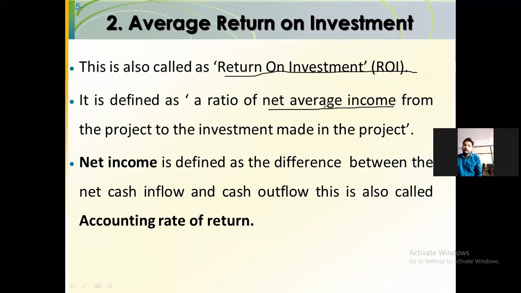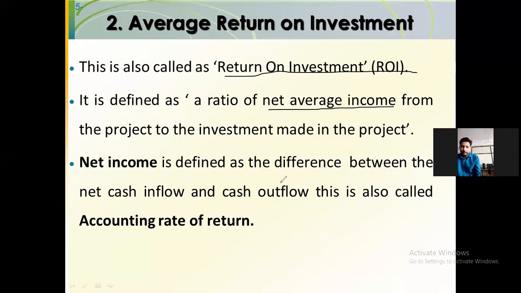Now here, a ratio of net average income from the project to the investment made in the project. Simply, how much you earned and how much you spent in a year, the difference of these two, and your investment in the project, the ratio of these two gives you what? ROI. That is nothing but return on investment, or average return on an investment.